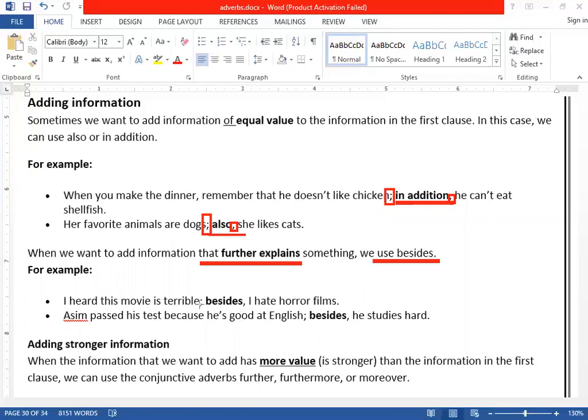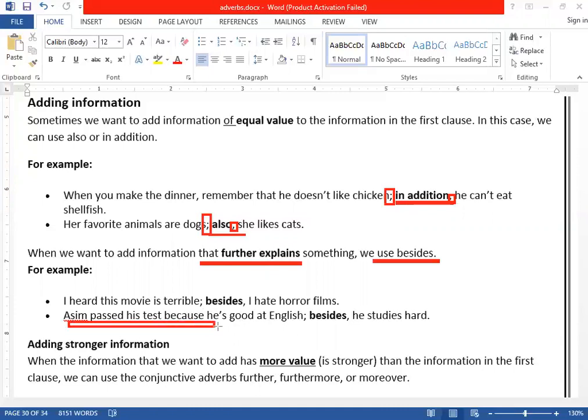Like, let's take an example. I heard this movie is terrible. Besides, I hate horror movies. You want to give further information, and it explains what? It explains the first one. I hate this type of movie. Besides, I hate horror, like the movie, it's horror. It gives more information there. That's why we have used "besides".